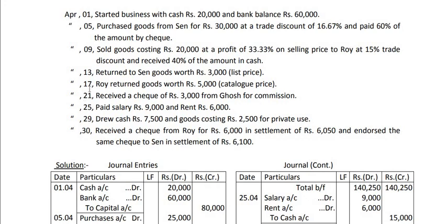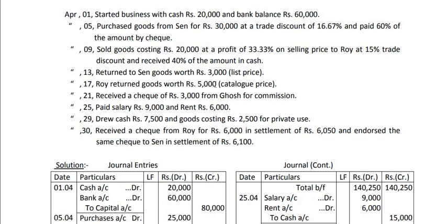Similarly, on 17th of April, Roy returned goods worth rupees 5,000 catalog price. Now remember, to Roy we have sold goods for how much? To Roy we sold goods for 30,000. How 30,000? 20,000 plus 33.33%. That means 1/3 of the selling price, that means half of the cost price. So actually the selling price was 30,000 and there was 15% trade discount. So here Roy is returning goods to us, that is actually sales return of 5,000.